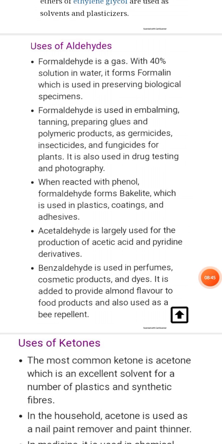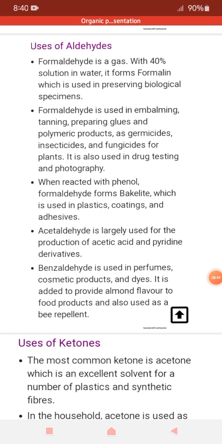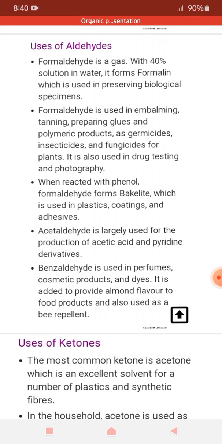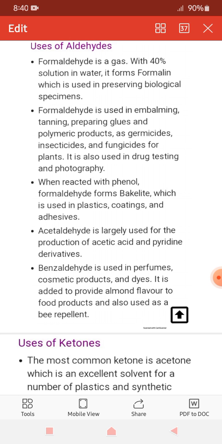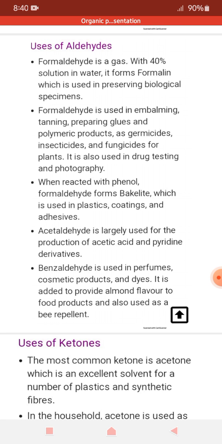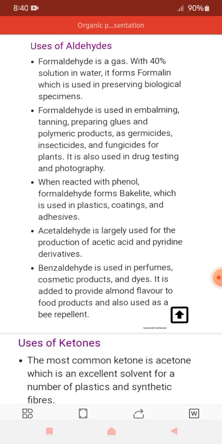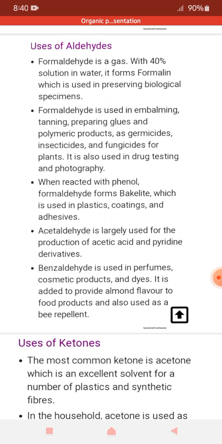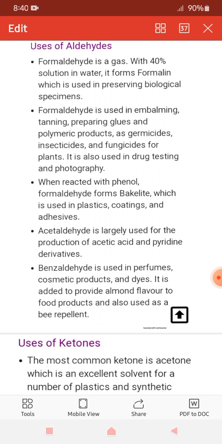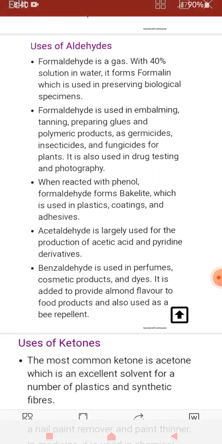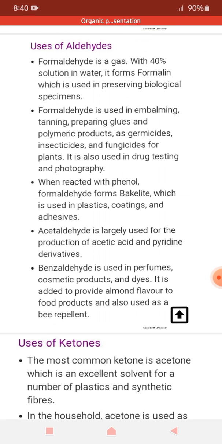Coming towards the applications of aldehydes, formaldehyde is a gas, available as a 40% solution in water. It forms formalin, which is used in preserving biological specimens. Formaldehyde is used in embalming, tanning, preparing glues and polymeric products, and as germicides, insecticides and fungicides for plants. It is also used in drug testing and photography. When reacted with phenol, formaldehyde forms bakelite, which is used in plastics, coatings and adhesives.